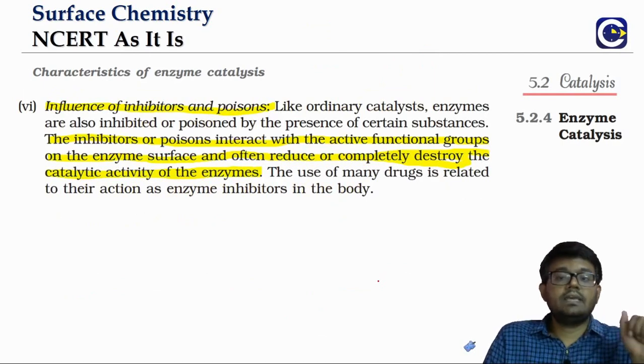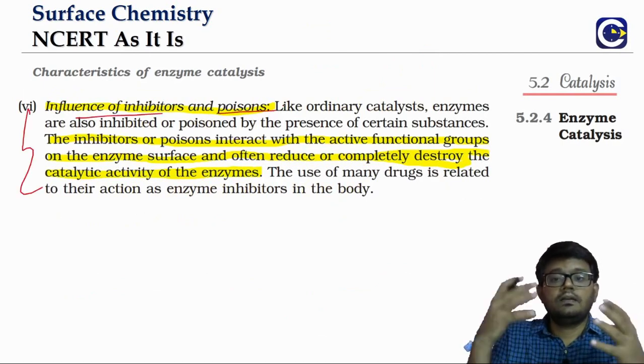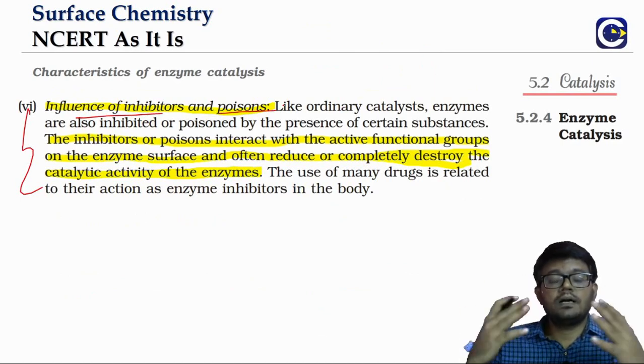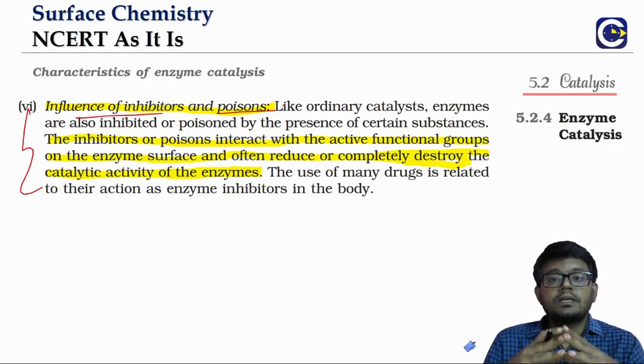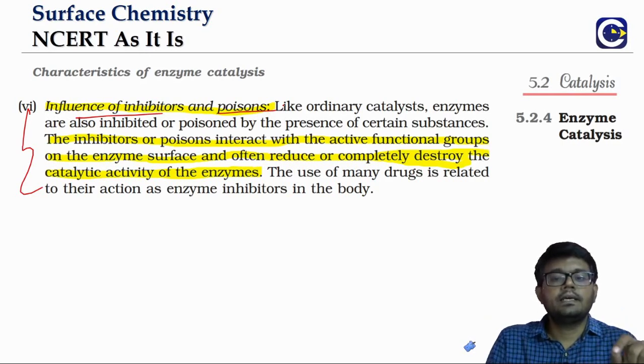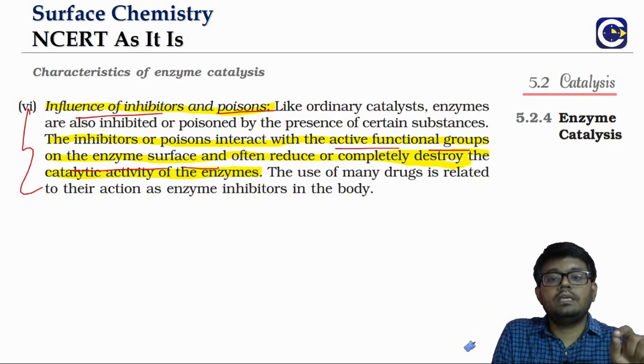Now just like there we have poison, here the activity of the enzyme is reduced, or sometimes even completely curtailed, by inhibitors and poisons. The inhibitor and poison will interact with the active functional groups of the enzyme surface.